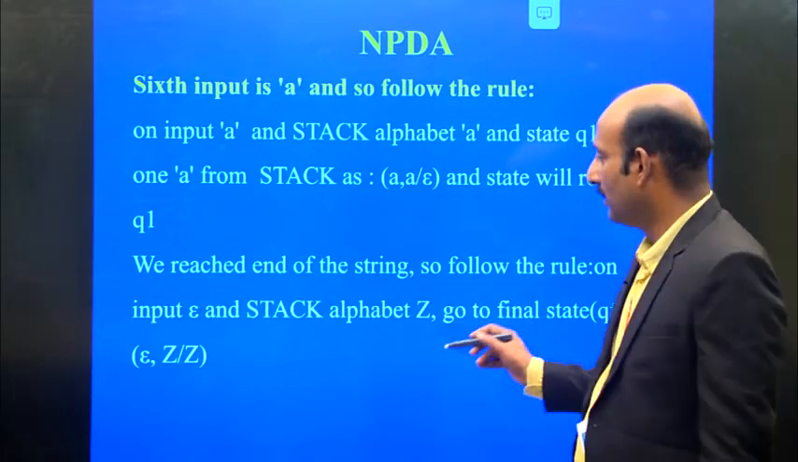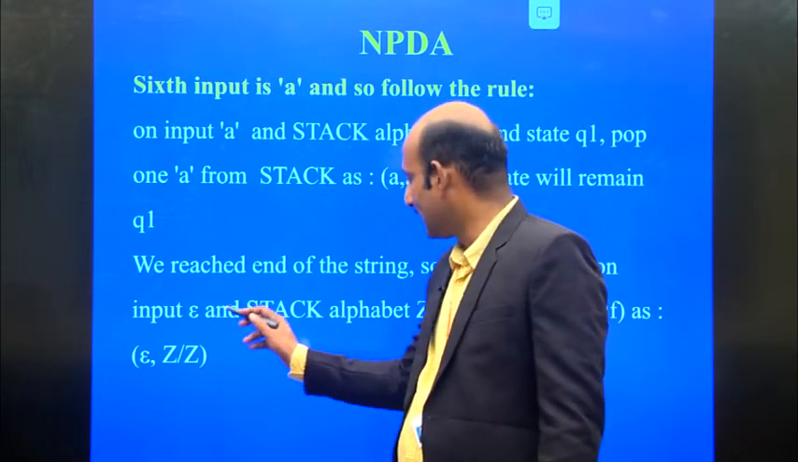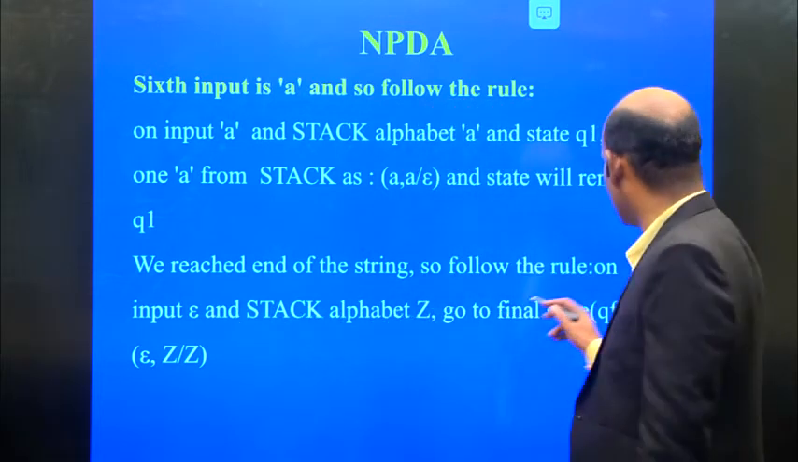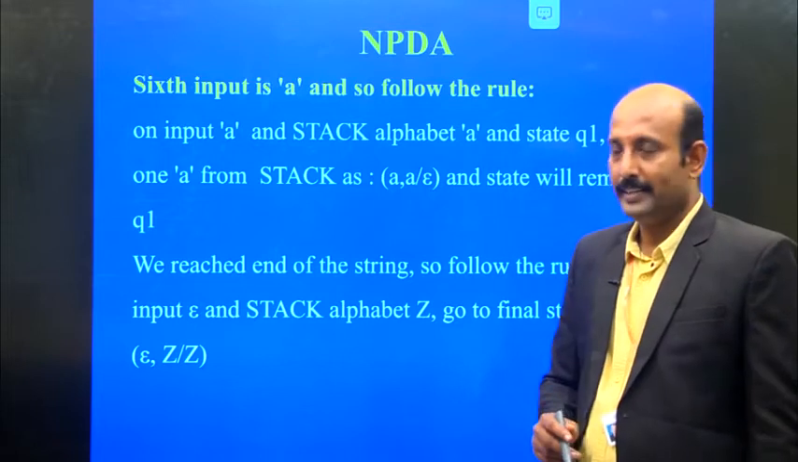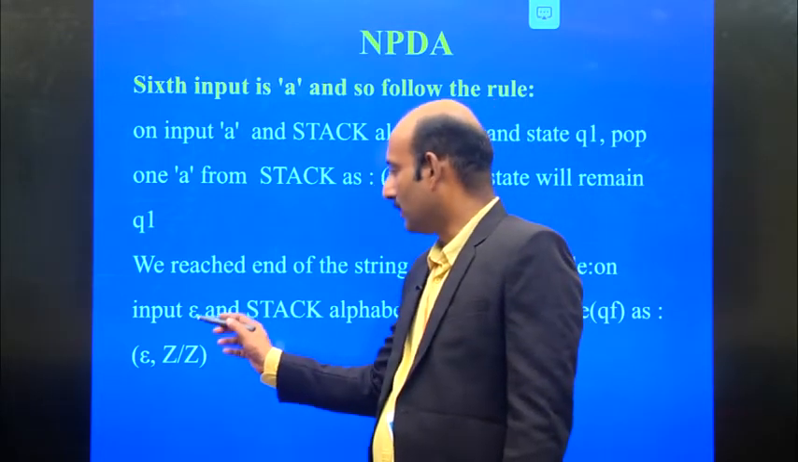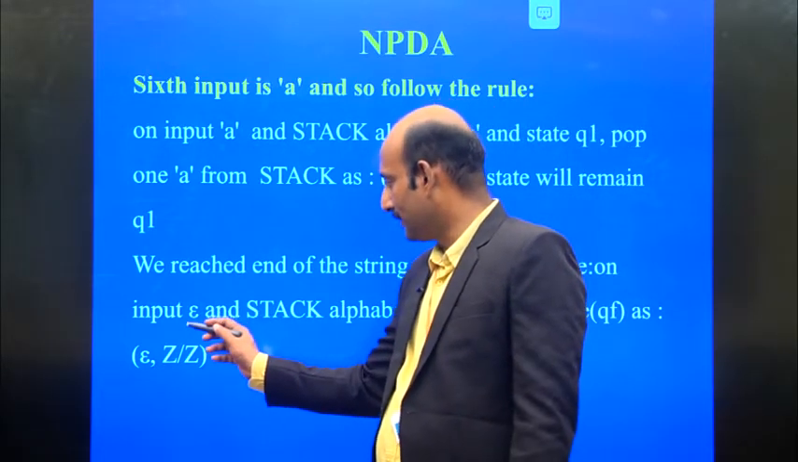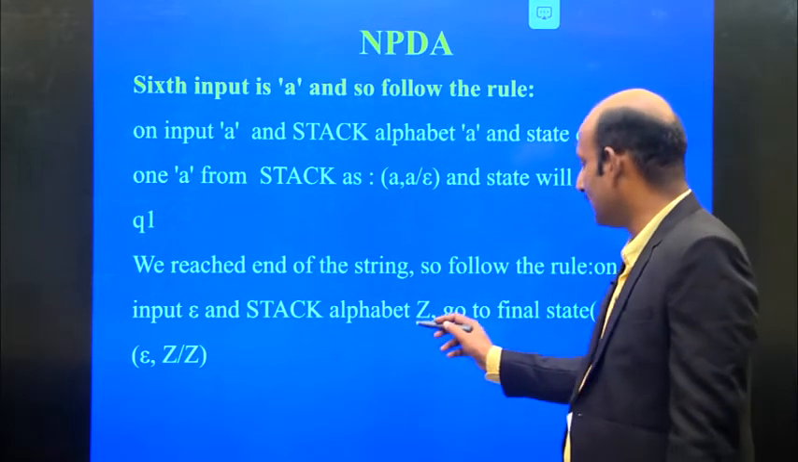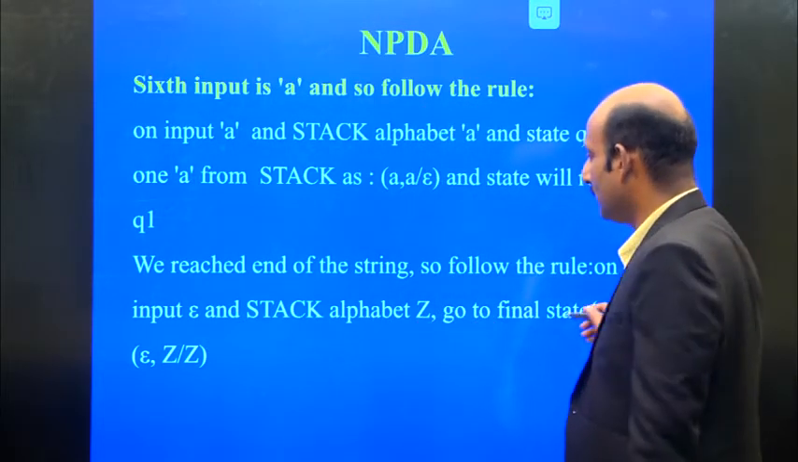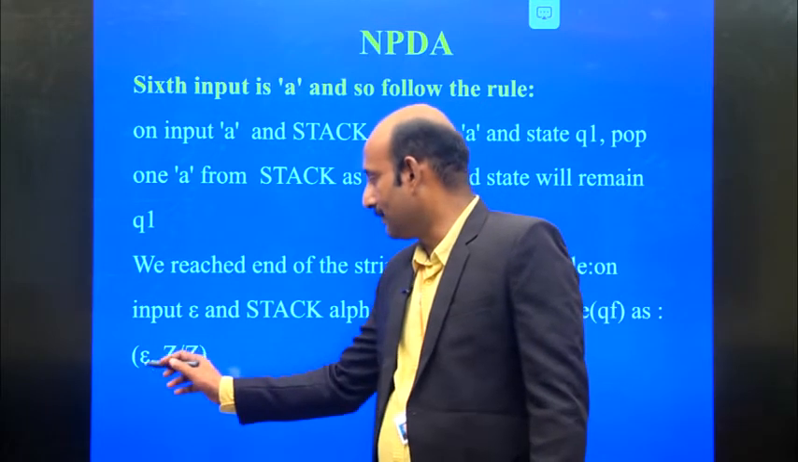Follow the rule: on input epsilon and stack alphabet Z, go to the final state. If the input is epsilon after reading all of this, and the stack alphabet is Z, then it goes to the final state.